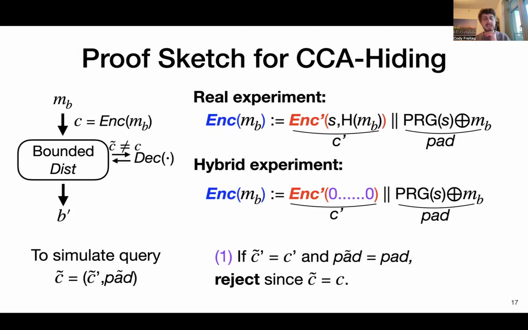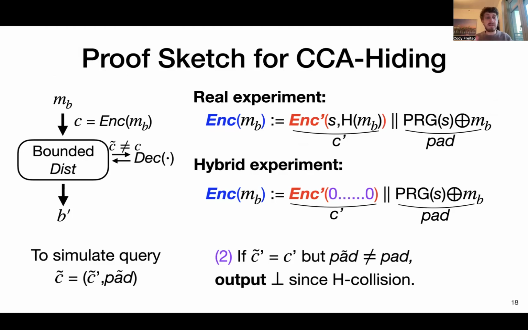Okay, so if it can't be the case that both of them are equal, what if the C tilde prime equals C prime? So the first parts are equal, but say the pads are different. Well, here, as we mentioned before, it suffices to just output bot in this case, because if the adversary is able to come up with something that's valid here, then that would correspond to actually finding a collision in the hash function h. And so, assuming that the hash function is collision resistant, this event should happen with negligible probability, so it doesn't affect our simulation if we just output bot in these situations.